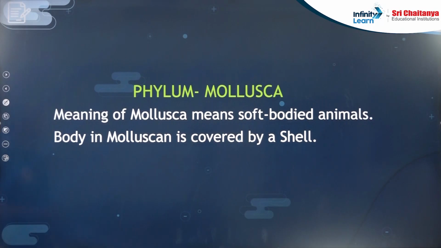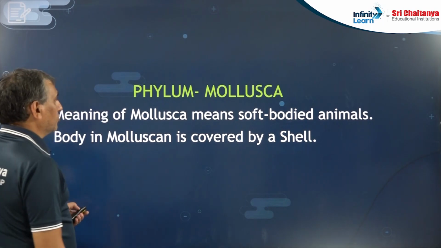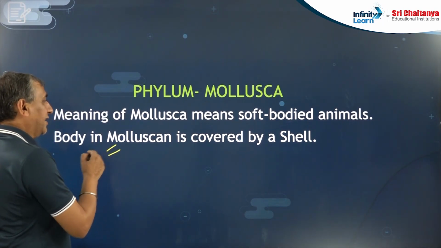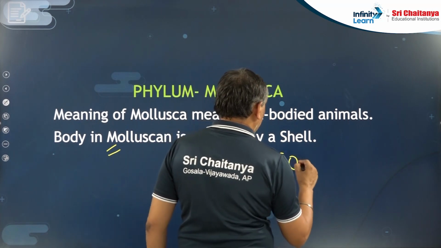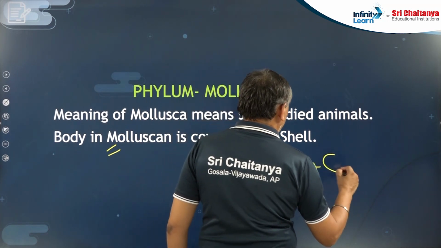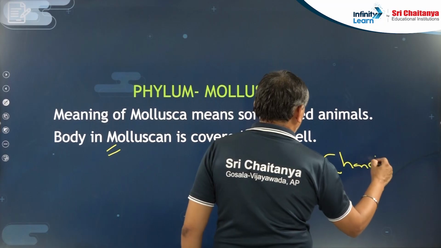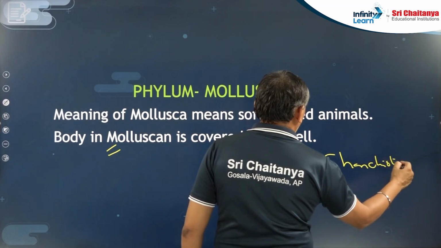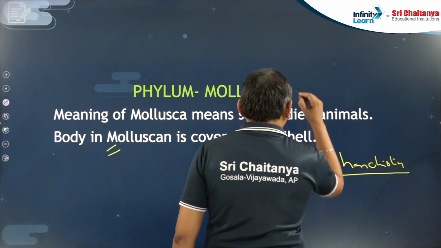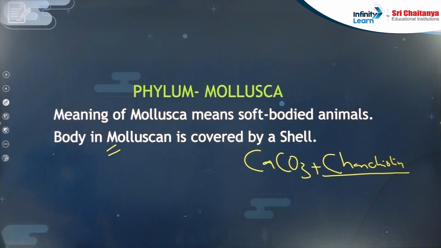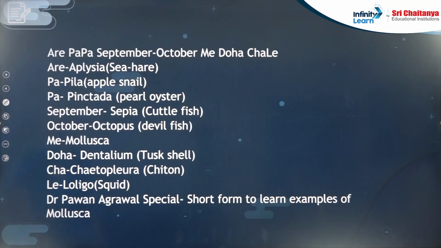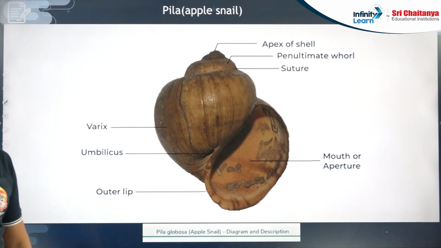The body of Mollusca, they are the soft bodied animals, so their body is covered by a shell which is made up of calcium carbonate, plus there is a type of protein, conchiolin. The study of shell in Mollusca is known as conchology. We have to discuss a lot of examples related with Mollusca. They are very common in the NEET exam.